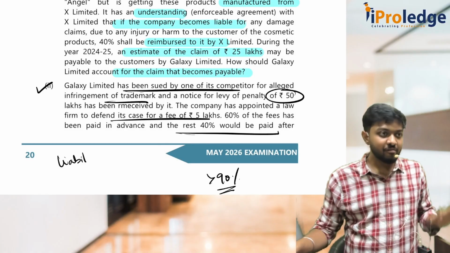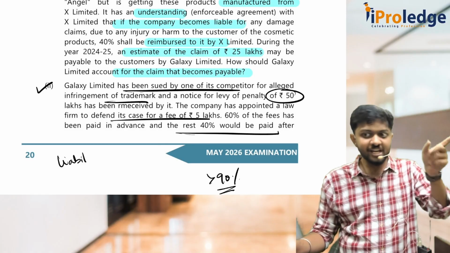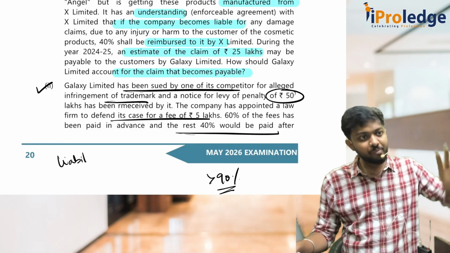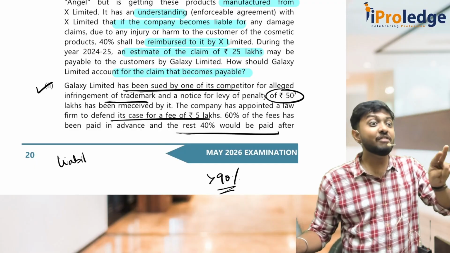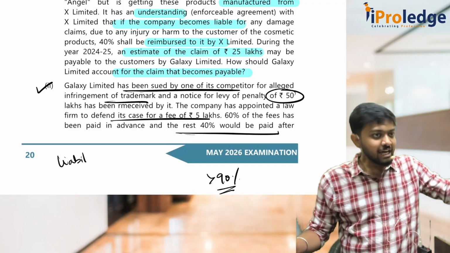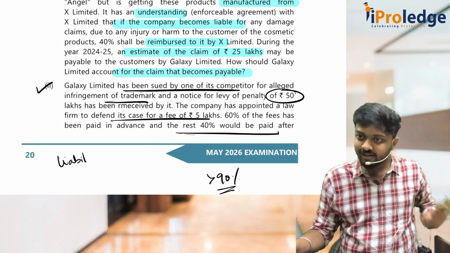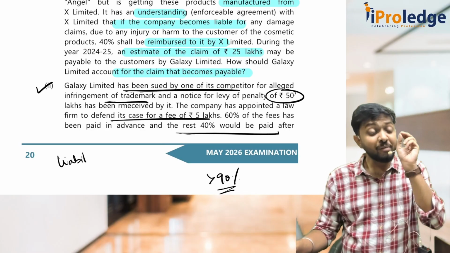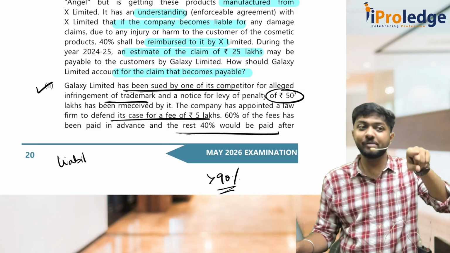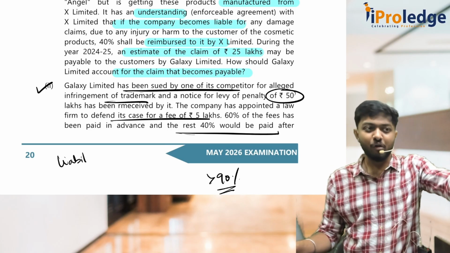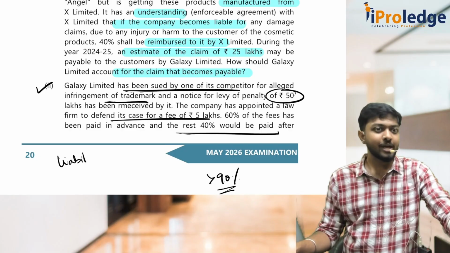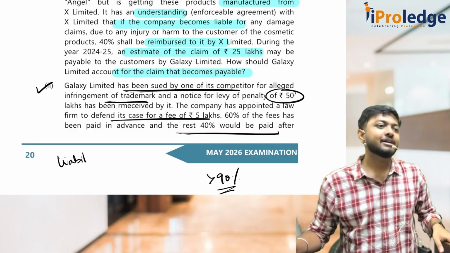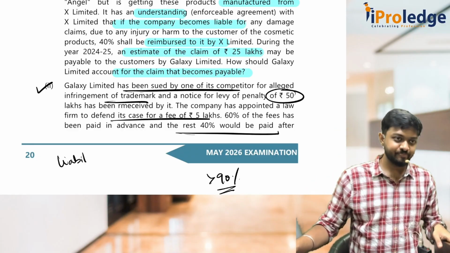See, they told about the fees. Out of 5 lakhs, only 60% has been paid. So 5 lakhs into 60% is 3 lakhs. Remaining 2 lakhs, whether I win or lose, am I supposed to pay it? Legal fees, the lawyer has to be paid. Whether we win the case or not, no matter what, we have to pay the lawyer's fee, no? So that is a probable cash outflow. No doubt about it, correct? So for the remaining 40% which you have not paid, 5 lakhs into 40%, 2 lakhs, for that you have to make provision. That is a liability because the outflow is probable. But here, this outflow is not probable. Hence, I have classified it as a contingent liability. Understood?